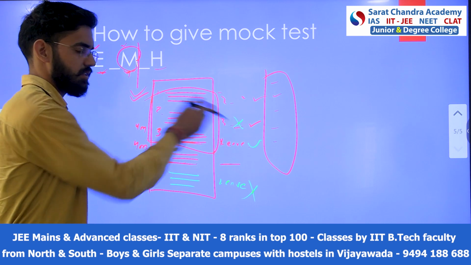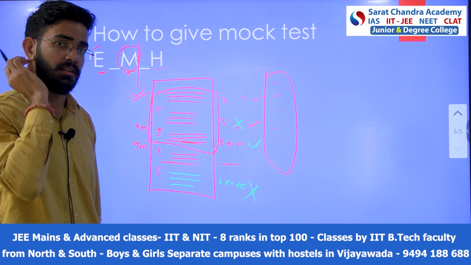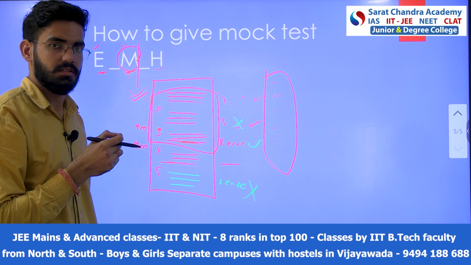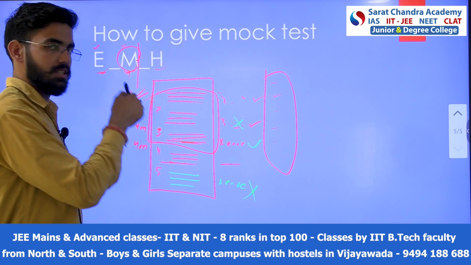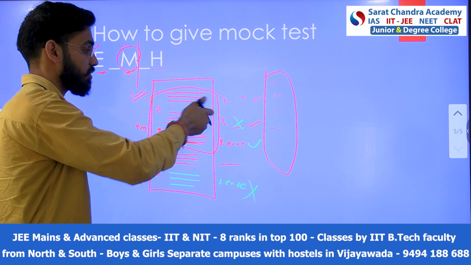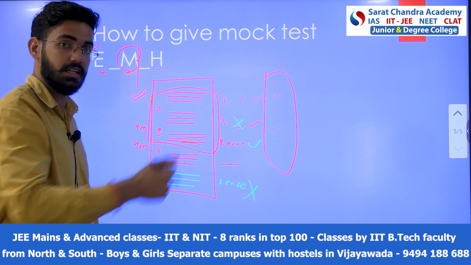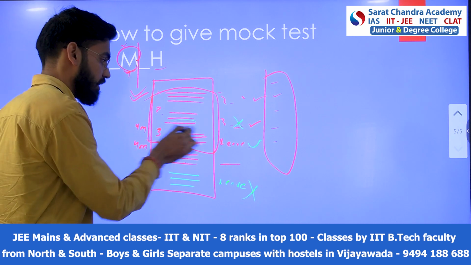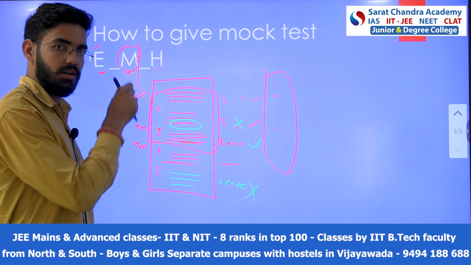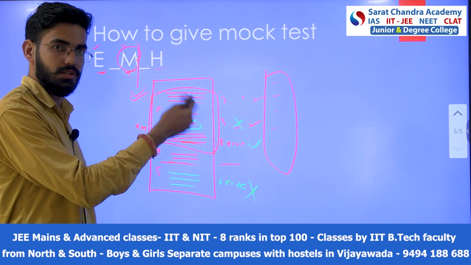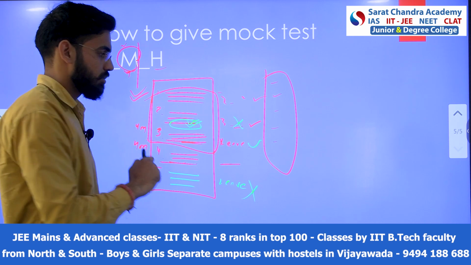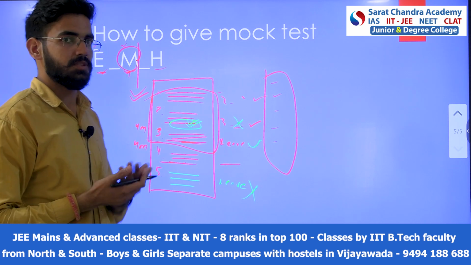Now we don't have to panic that it was an easy question and I am not able to make it, right? Check the question, check your solution, where you made the mistake, okay? Did you make the mistake in applying the formula, or in applying the concept, or after the formula in the calculation, right? So you circle that, right? Where I made a mistake, in the calculation or in applying the formula, or a conceptual mistake I have, okay?